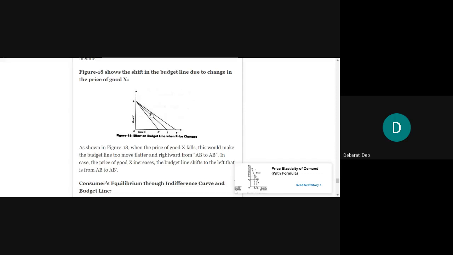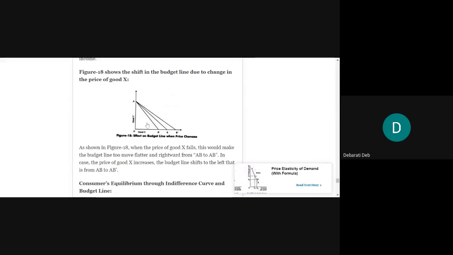But there was a decrease only in the price of good X. That is why it is a flatter one, and because point A on the Y axis is fixed, that is why it is looking flatter. Also, in the other case, the price of good X increases.